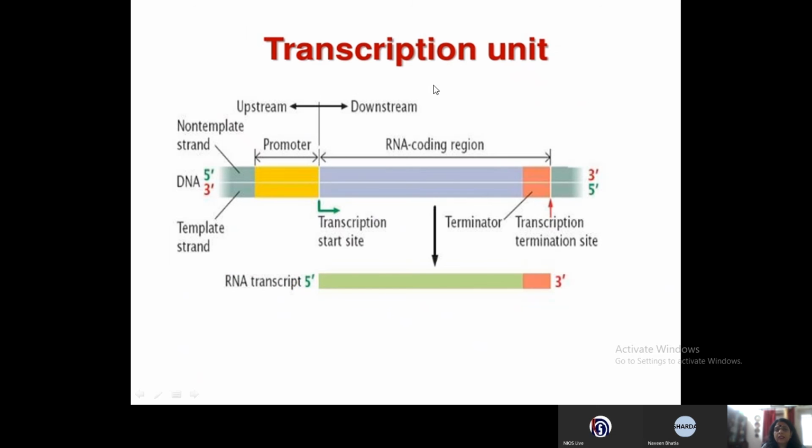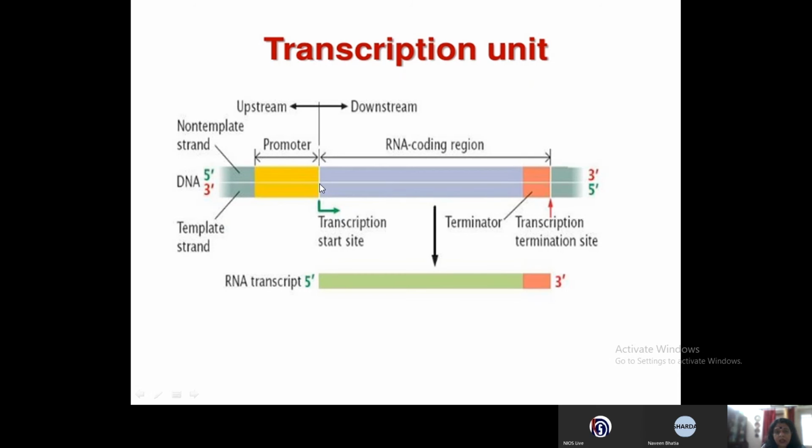Now let's understand this more in detail, the transcriptional unit. If you see the transcriptional unit, you will see that the transcription start site is here, and just before the transcription start site you have some sequences which are forming the promoter.